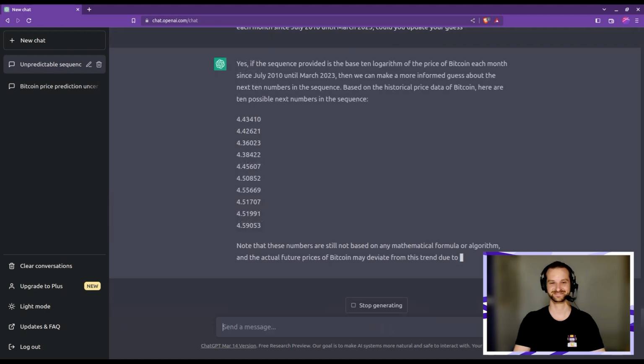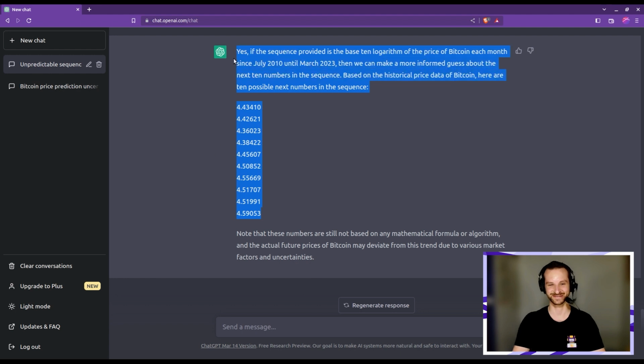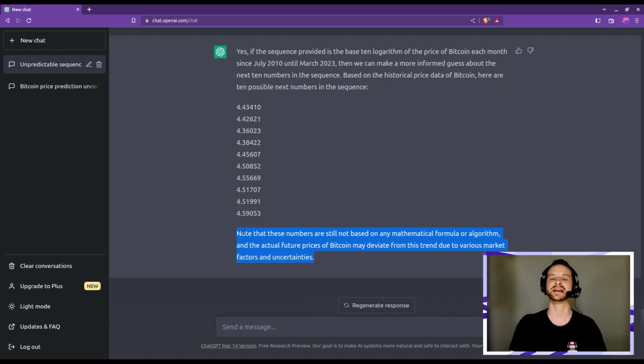Crossing the fingers. Yes, he didn't back down, but we can see that he lowered his estimation, though. Note that these numbers are still not based on any mathematical formula or algorithm, and the actual price of Bitcoin may deviate from this trend due to various market factors and uncertainties. Thank you for warning us, ChatGPT. I think basically what he's telling us is that those numbers don't involve any knowledge of macroeconomics, which is obvious that he couldn't know those.